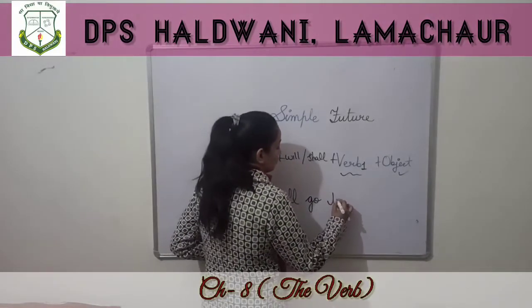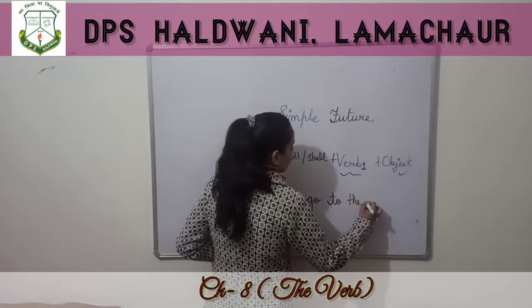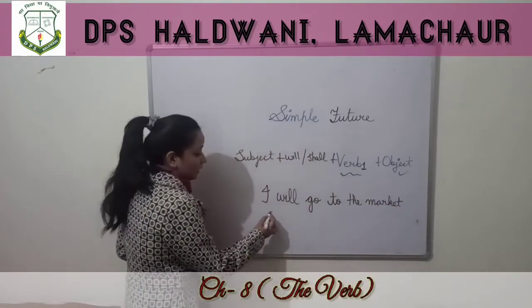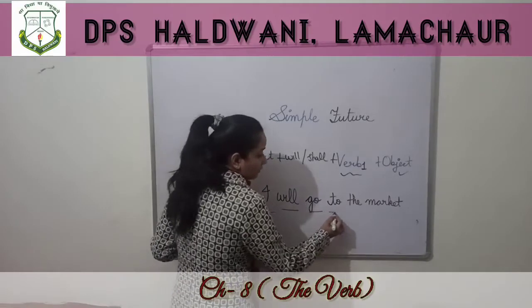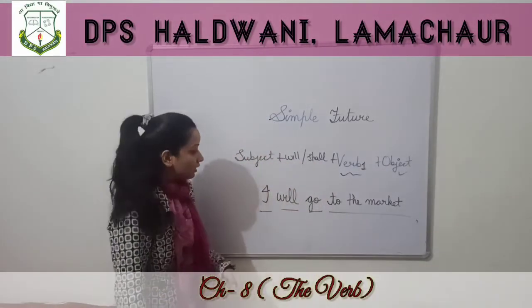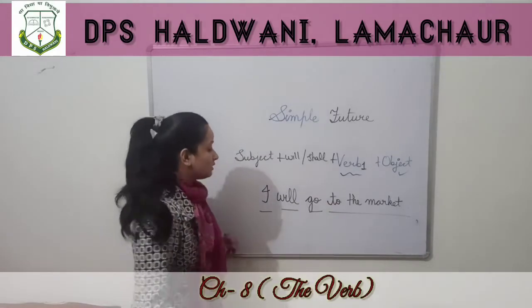Okay, I will go to the market. So subject plus will plus first form of verb, then object. Or I can use, I will go to the market tomorrow. Okay, so I will go to the market.